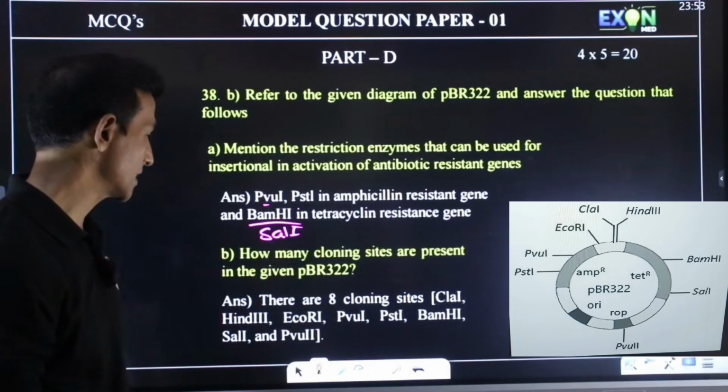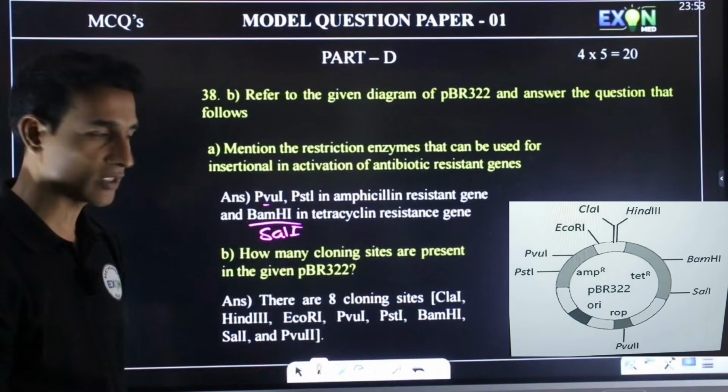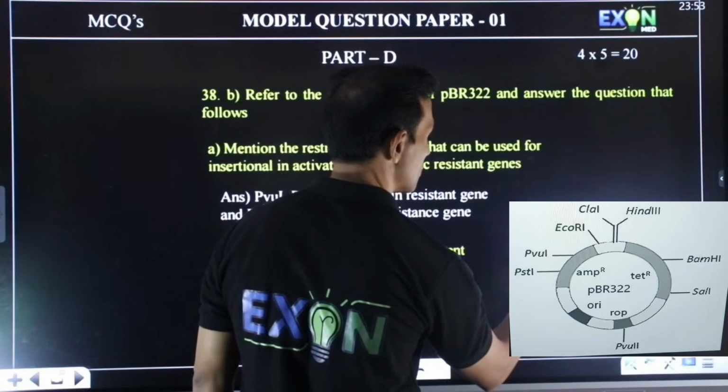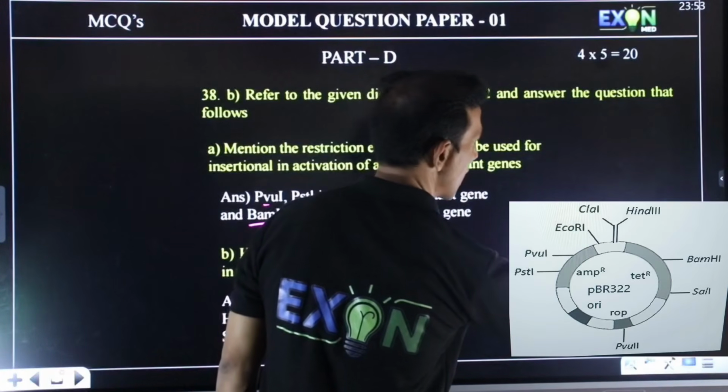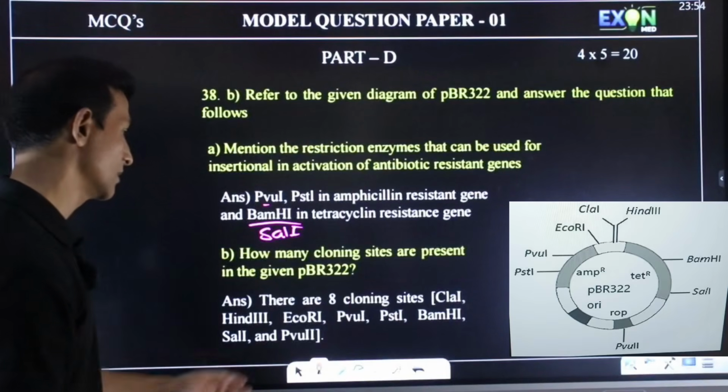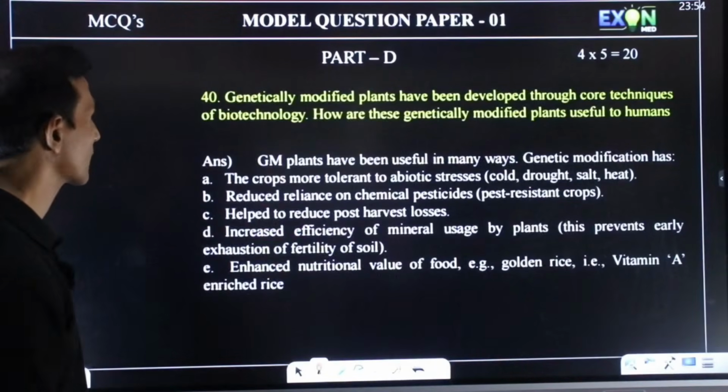How many cloning sites are present in the given pBR322? Cloning sites, so you have to count this. 1, 2, 3, 4, 5, 6, 7, 8, there are 8 cloning sites. So you can mention them.